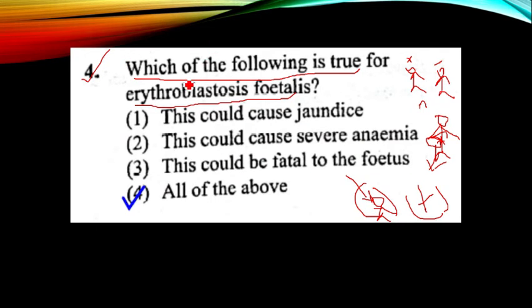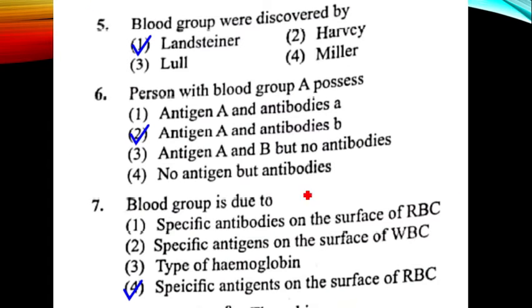Hence if you see question number 4, which of the following is true for erythroblastosis fetalis. Option 1, this could cause jaundice, correct. Option 2, this could cause severe anemia, correct. Option 3, this could be fatal to the fetus, means it may lead to death of the fetus also. Hence all of the above is our answer. Next, question number 5: the blood groups were discovered by Karl Landsteiner. Hence option 1 is the answer.